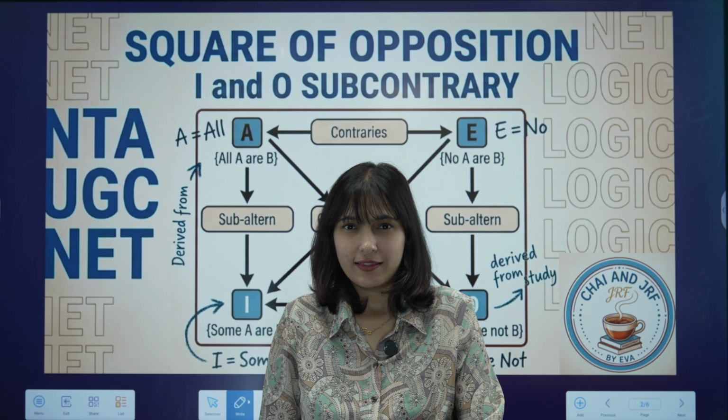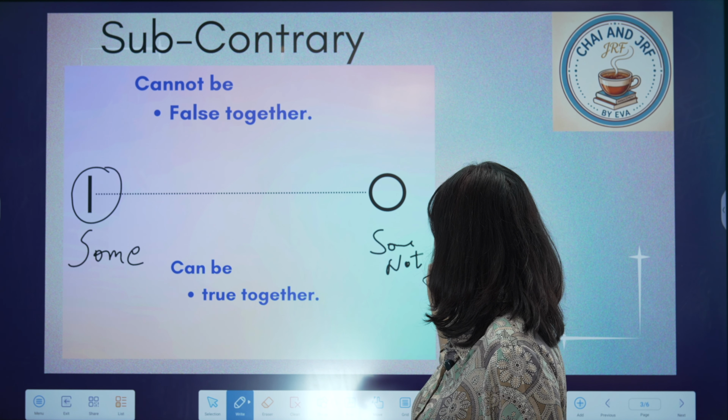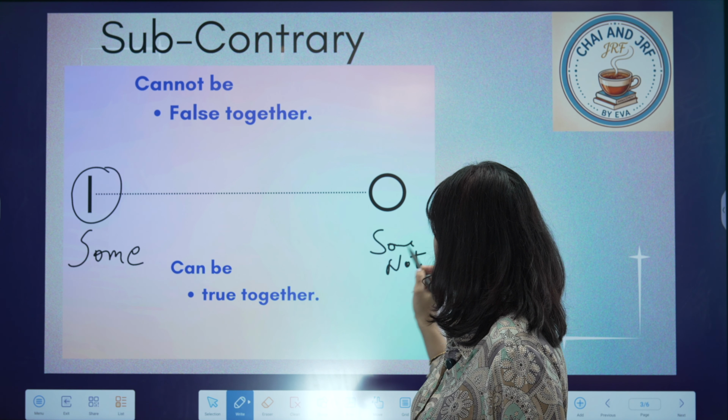In order to understand the subcontrary type of proposition, what exactly are these? I is a type of some proposition and O is a type of some not proposition. Here I have written that they cannot be false together, but they can be true together. I know it might sound challenging right now. You must be wondering what is the meaning of these statements. Let us understand what it means. You don't have to worry much. For now, just consider these statements only: these cannot be false together and they can be true together.